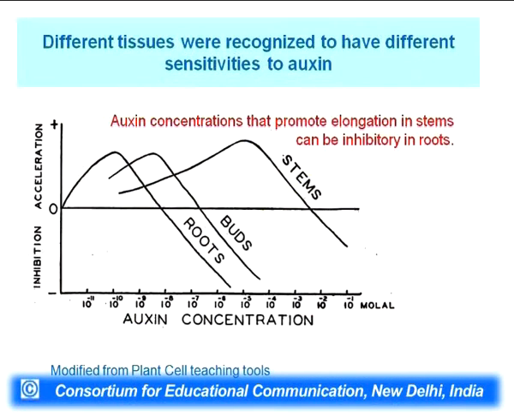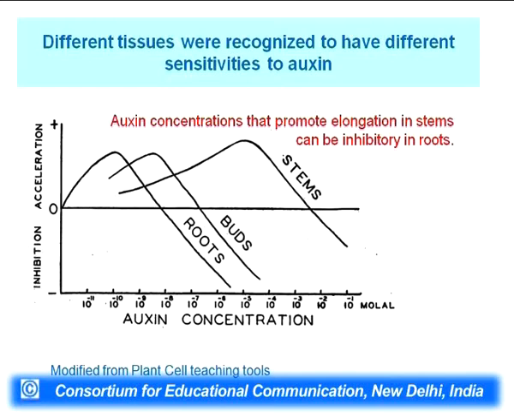Now, look at this particular slide, which is quite interesting again. Auxin is a hormone that does many jobs. As I told you, it affects shoot development, leaf development, root polarity, induces roots, and many things. But interestingly, in a given plant, this effect is concentration dependent.